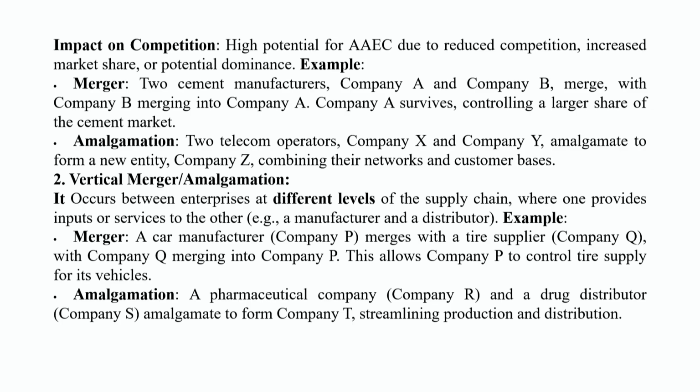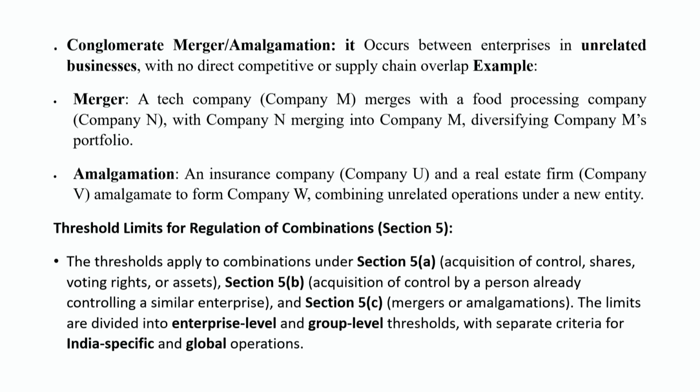And an amalgamation is where a pharmaceutical company, company R, and a drug distributor company S amalgamate to form a company T, to streamline production and distribution. These are the important examples of merger and amalgamation in the case of vertical and horizontal.